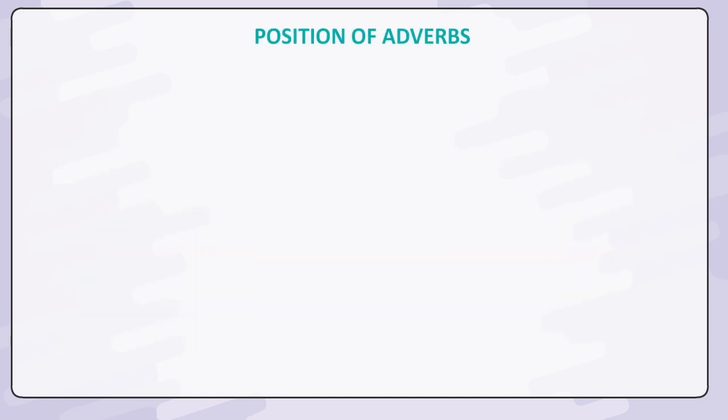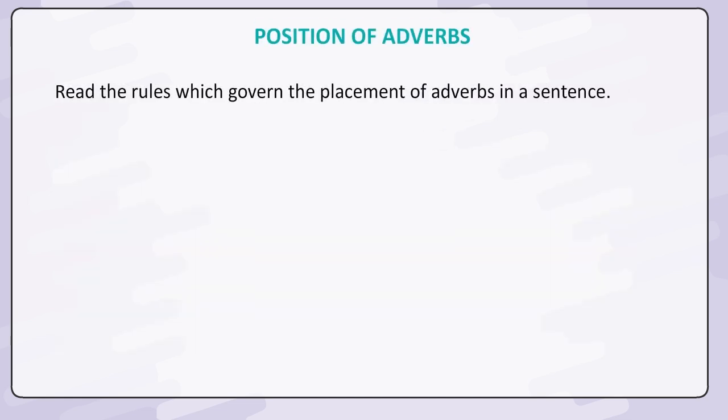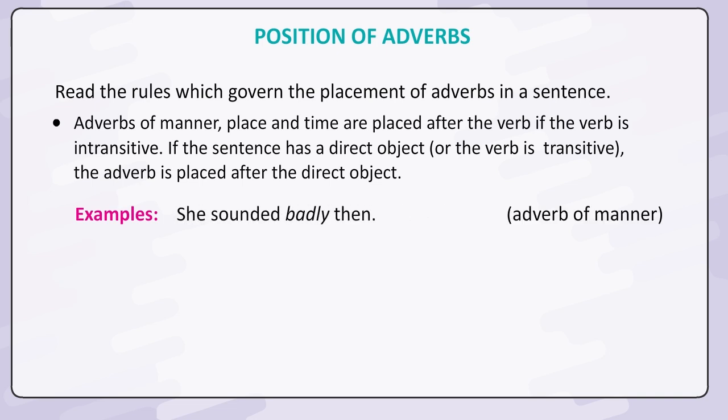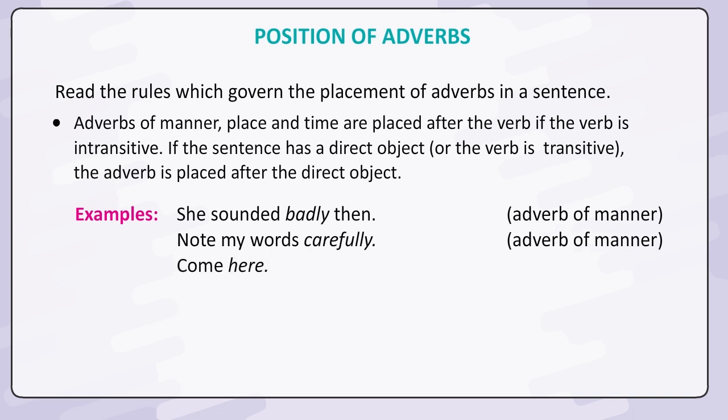Position of adverbs. Read the rules which govern the placement of adverbs in a sentence. Adverbs of manner, place and time are placed after the verb if the verb is intransitive. If the sentence has a direct object or the verb is transitive, the adverb is placed after the direct object. Examples: She sounded badly then. Note my words carefully. Adverb of manner. Come here.